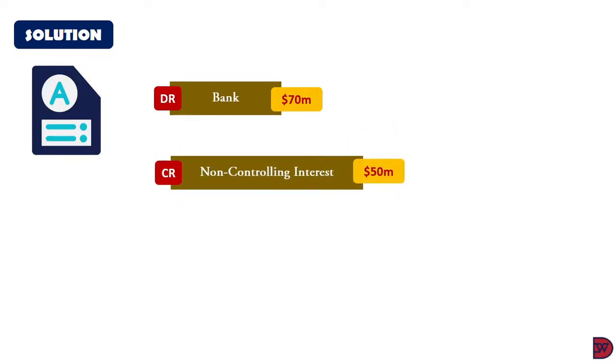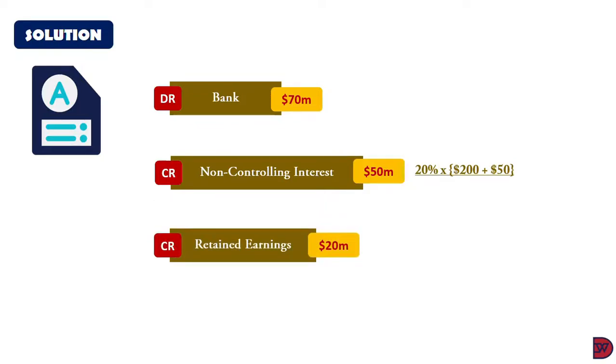So for the solution, we will debit bank with the proceeds, which was $70 million. Then we'll credit non-controlling interest with $50 million. We got that by multiplying the new holding of the subsidiary, which is 20% now, by the net asset of the subsidiary plus goodwill. So 200 plus 50 million. Because the bank is more than the value of the non-controlling interest, there will be a positive figure. That will mean we'll have to credit it to retained earnings for the $20 million. A credit to retained earnings is a positive push.